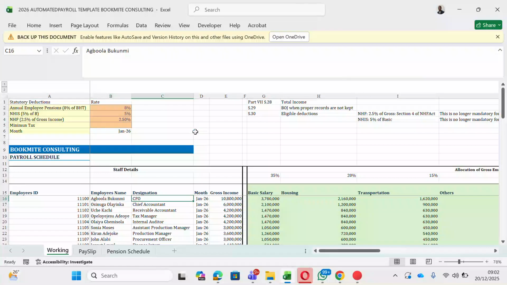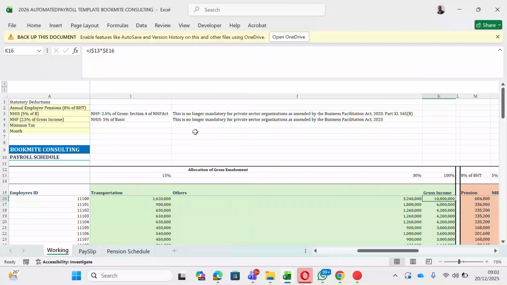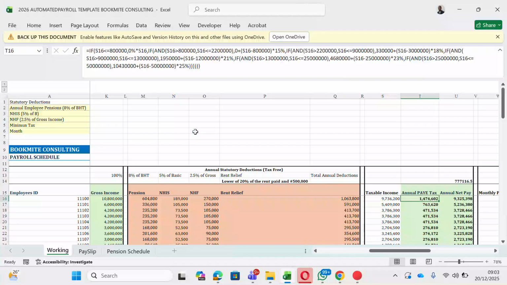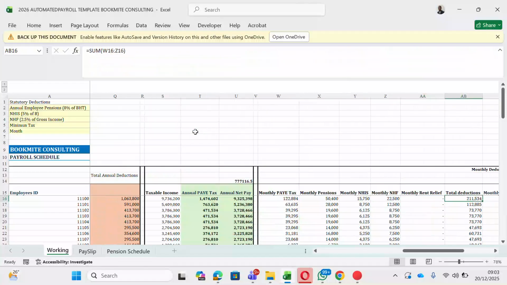You can see the employee indexation, gross income based salary, housing, transport. We have what we call the statutory deduction, which are the pension, NHIS, NHF. So the rent relief is not part of the deduction; it's just a relief, so that they are not going to deduct it from your salary. So when we say deduction, it means that it's being deducted from your salary. We have taxable income, we have annual PAYE tax. These are the formalized items.